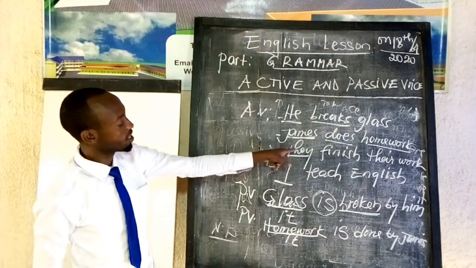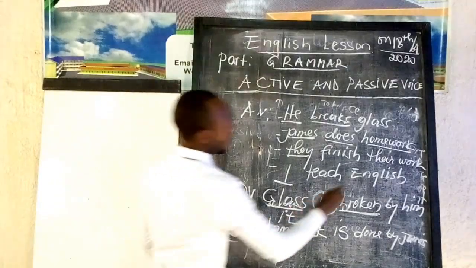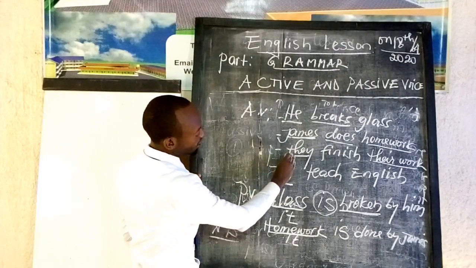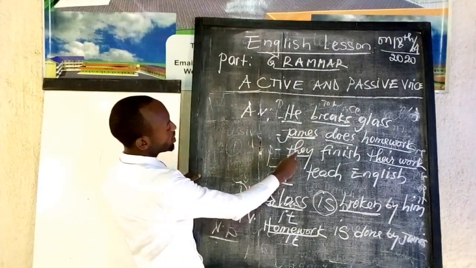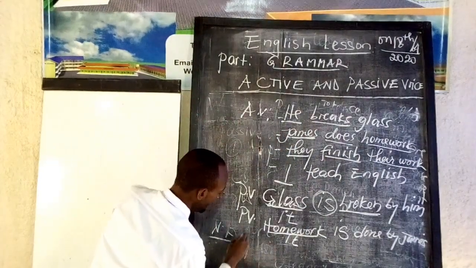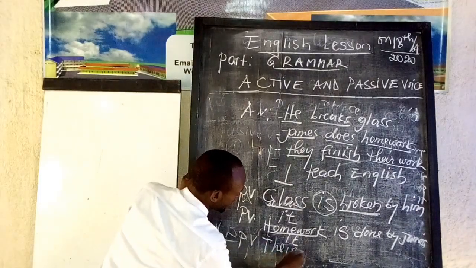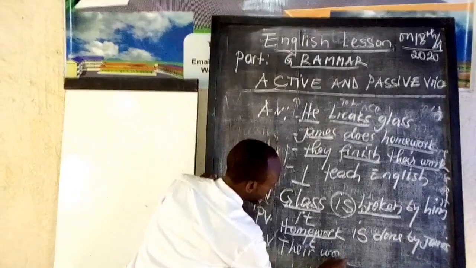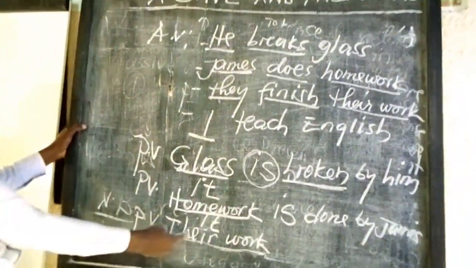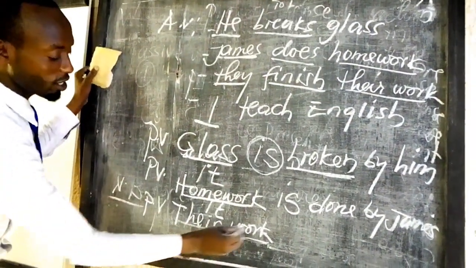Third example we have: they finish their work. Here, their work is acting as an object. This they is a subject which is a pronoun. The verb we have is to finish. So for passive voice, number 3, we say their work, because work is in plural, because of their work. The object here is work.